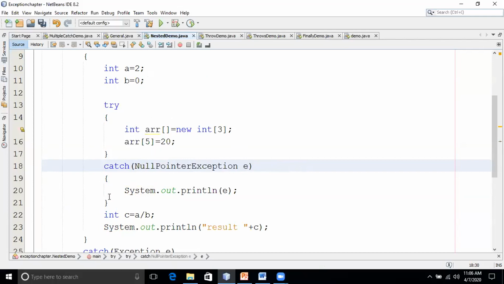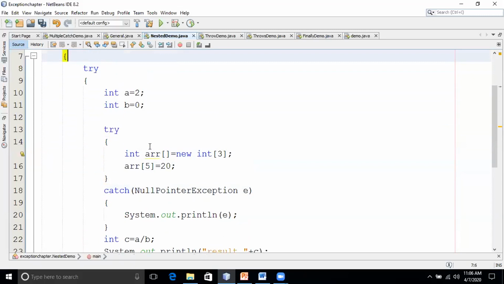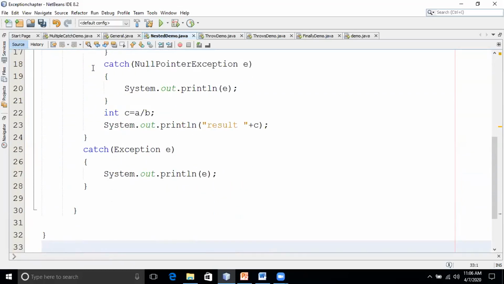We don't have its catch handler, isn't it? When we don't have a catch handler, what happens is the inner try is removed from the stack, and it propagates to its outermost try block. Now it will check for its catch, in here it will check for this outermost catch. Are you following this? Yes.